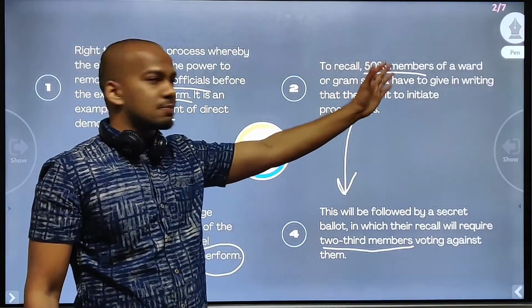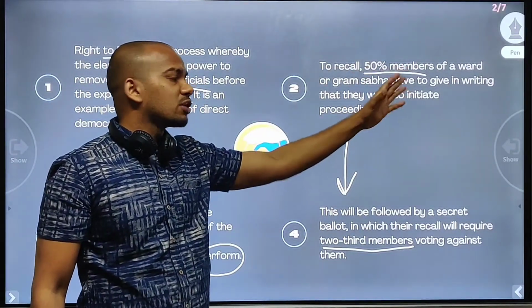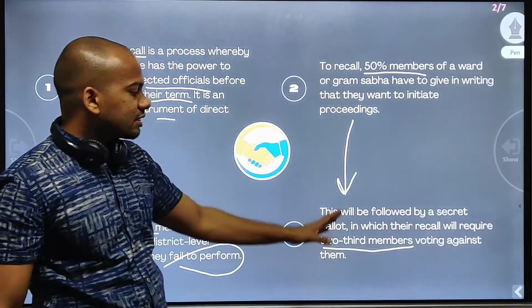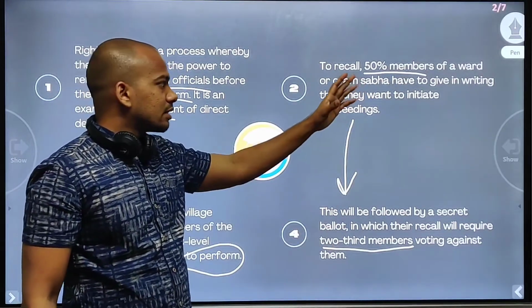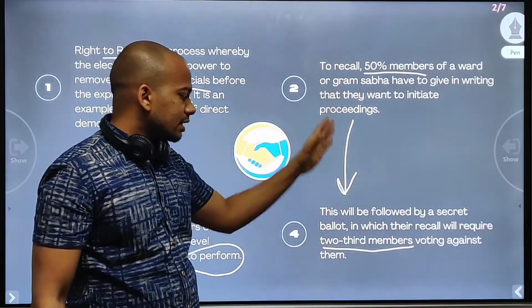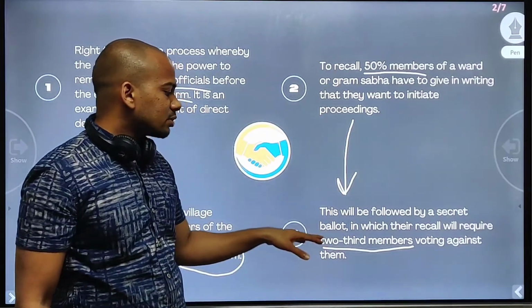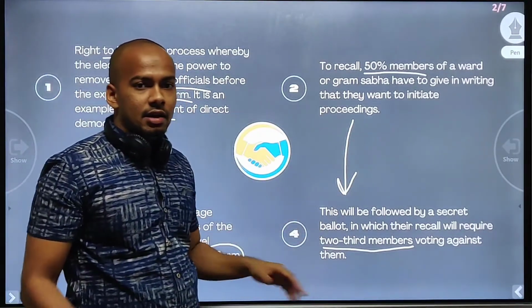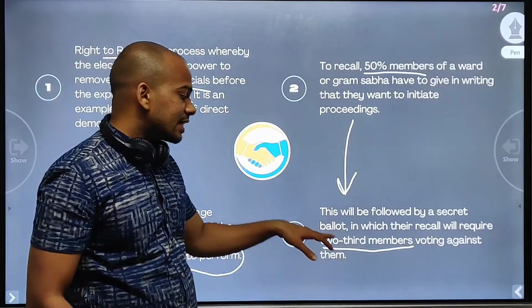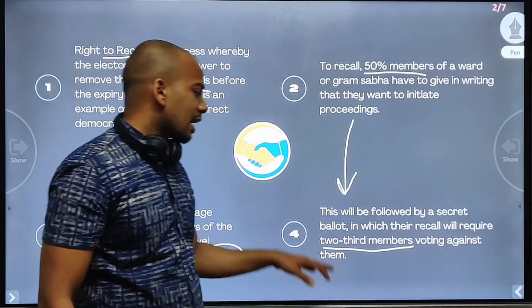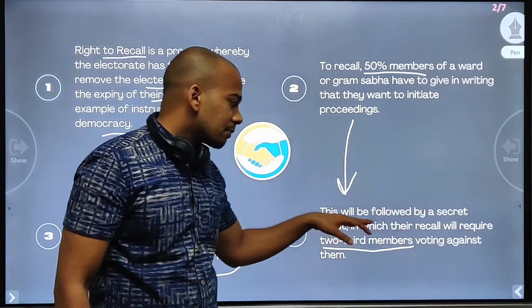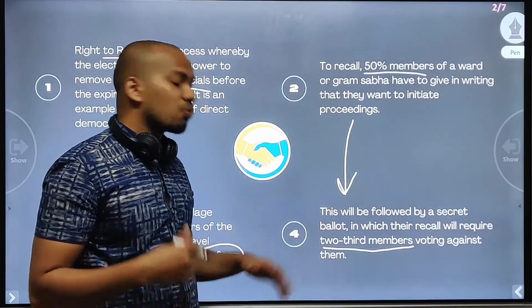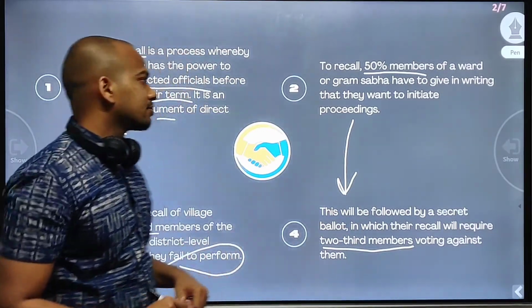First, 50% of the members of the ward or Gram Sabha have to give in writing, and after that it comes to the secret ballot where the recall is actually going to happen. In that case, 2/3 of the members are required to vote against. Only then will the recall happen.